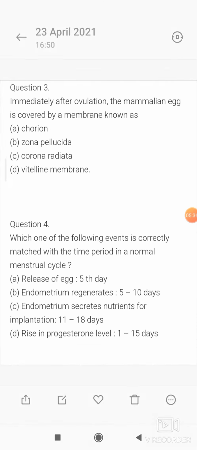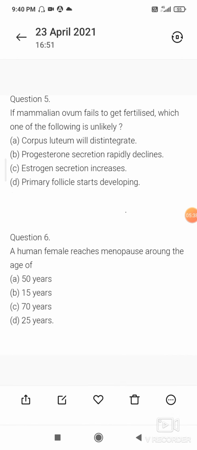So next question, number 5. If a mammalian ovum fails to get fertilized, which one of the following is unlikely? The corpus luteum will disintegrate, progesterone secretion rapidly declines, estrogen secretion increases, and a primary follicle starts developing.